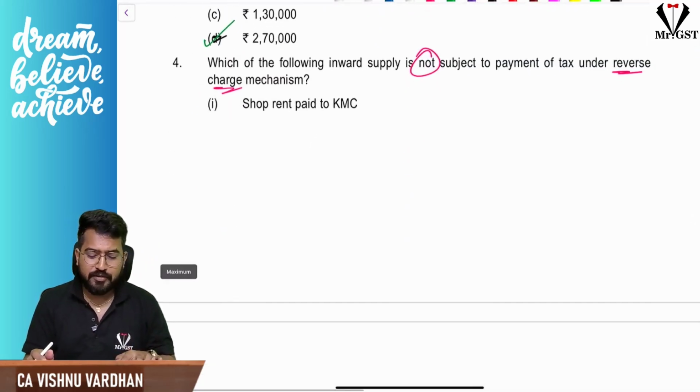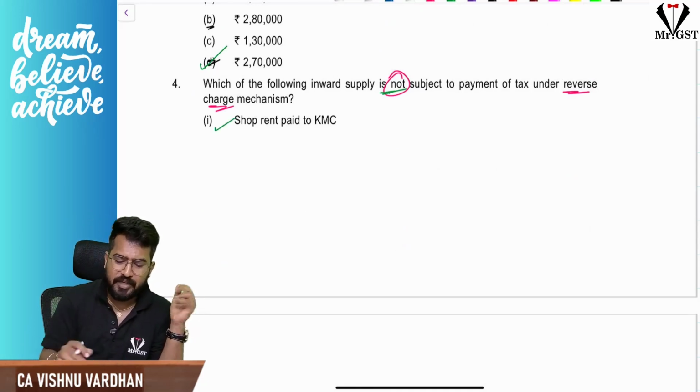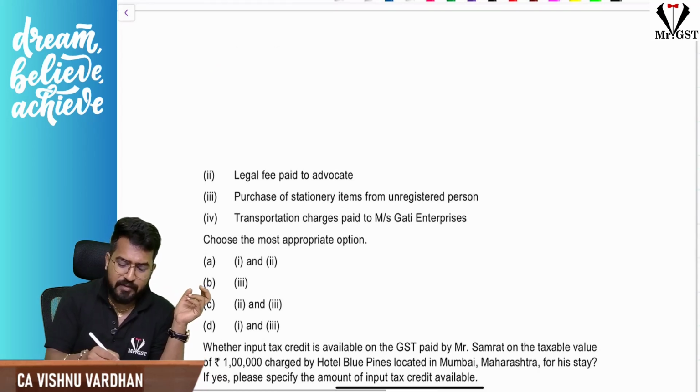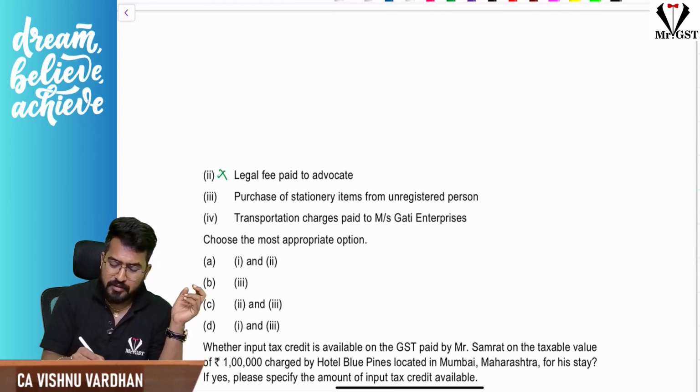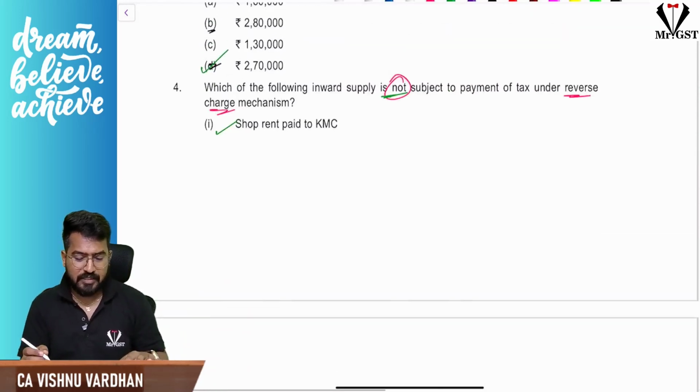Okay, so which of the following inward supplies is not subject to payment of tax under reverse charge? Shop rent paid to KMC is RCM only, you know that. Legal fees, not an RCM. Purchase of stationery items, not an RCM. Transportation charges, RCM only. So 2 and 3 are not RCM activities. They asked for not RCM.